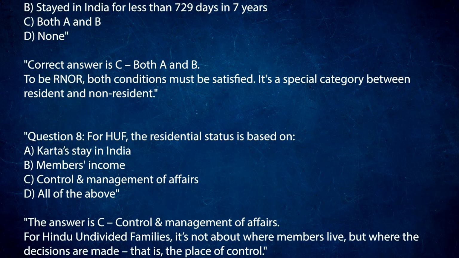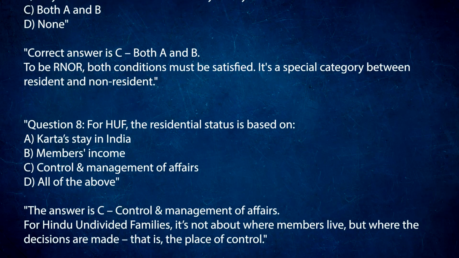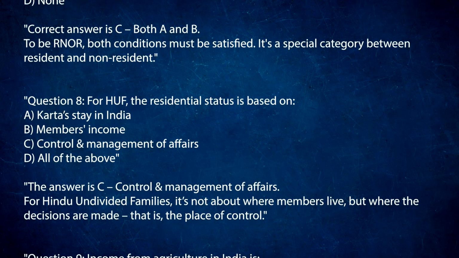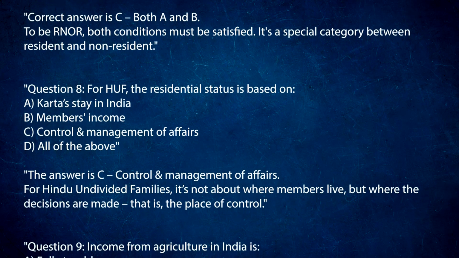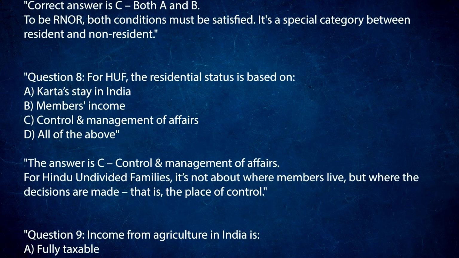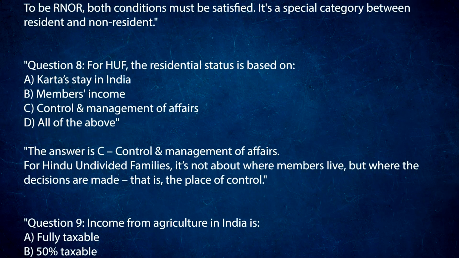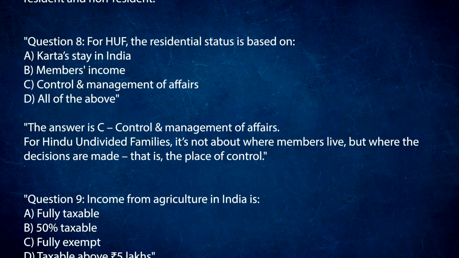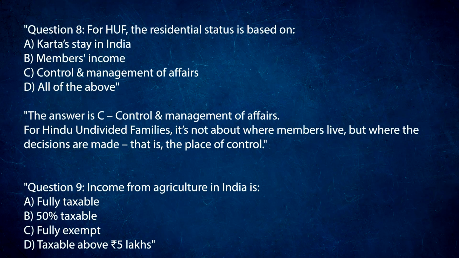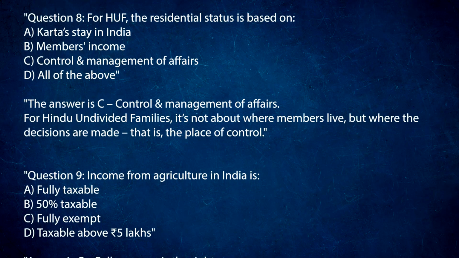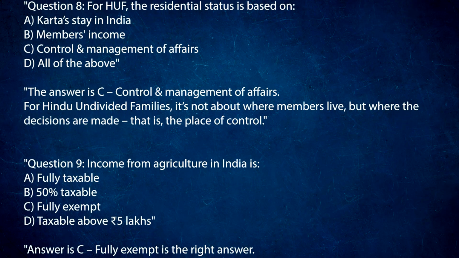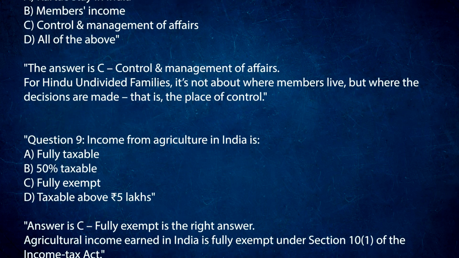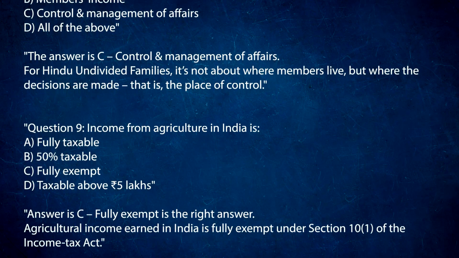Question 8. For HUF, the residential status is based on: A. Karta's stay in India. B. Member's income. C. Control and management of affairs. D. All of the above. The answer is C. Control and management of affairs. For Hindu undivided families, it's not about where members live, but where the decisions are made, that is, the place of control.